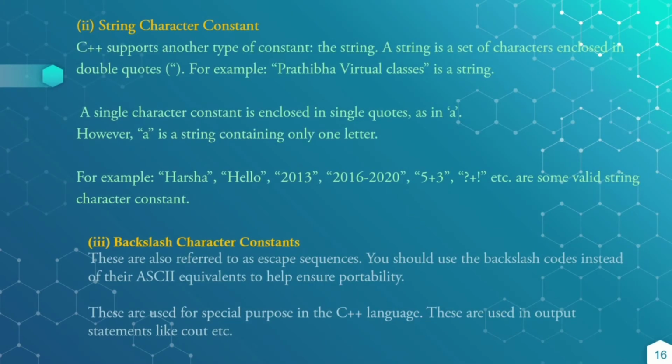And string character constant. This is another type of constant, that is the string. A string is a set of characters enclosed in double quotes. For example, Pratibha Virtual Classes is a string. A single character is enclosed in single quotes. However, a string constant is enclosed in double quotes.